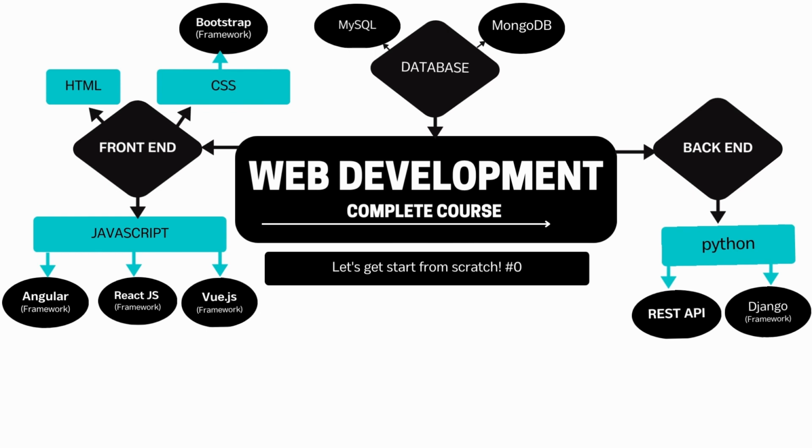Let's see the content of the course. In this course, you will be learning front-end, back-end, and database. In the front-end part, you will be learning HTML and CSS with the Bootstrap framework. Also, we will be covering JavaScript with three frameworks: Angular, React, and Vue. The backend part will be Python with the Django framework, also REST API. The database will be MongoDB and MySQL. So you will be learning two databases, MySQL and MongoDB.